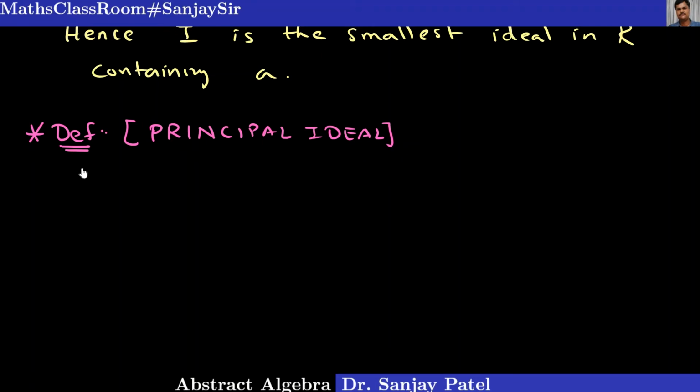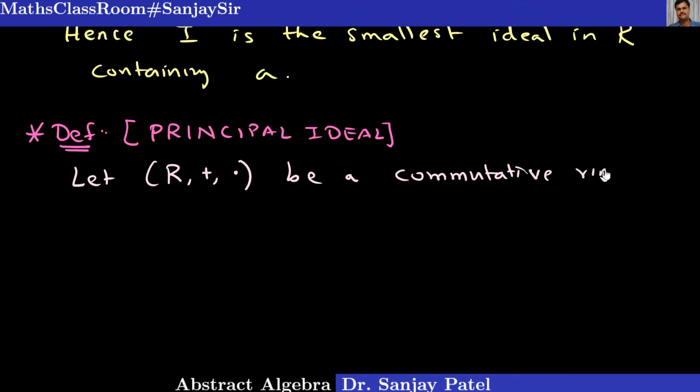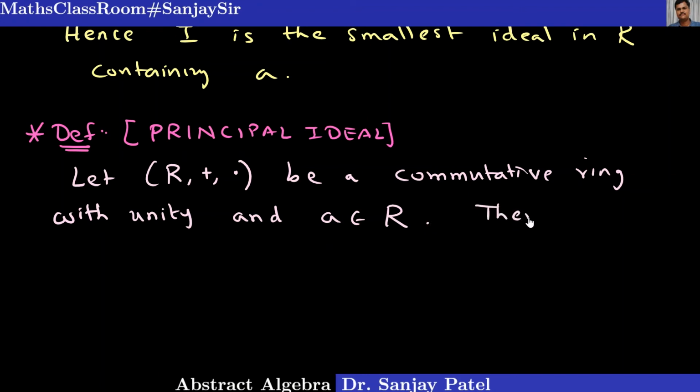Let R plus dot be a commutative ring with unity, and A belongs to R. A is any element of R. Then the ideal, the set I equal to the set of all elements of the form R into A, where R belongs to R, is an ideal.